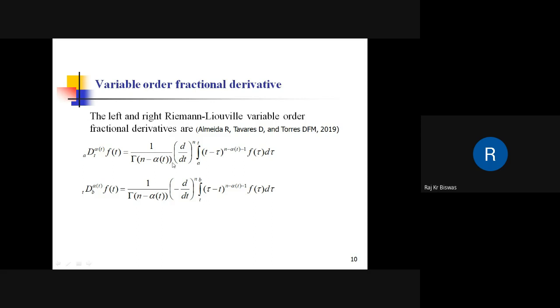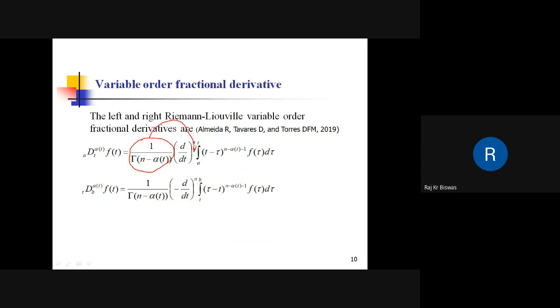Now this is what is called the type 1 representation of the variable order derivative. In the type 2 representation, since this part is now a function of time, it is taken after this integral.